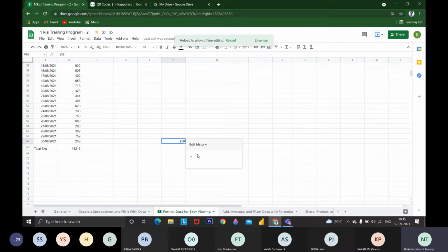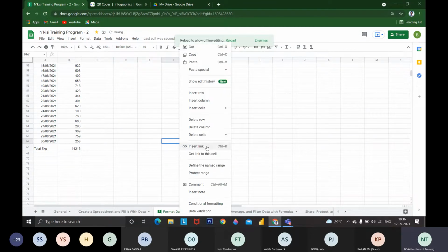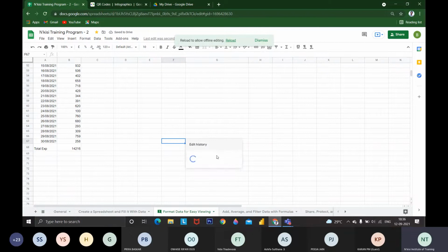We need not worry about any data in it. Every piece of data is completely retrievable, as the owner. Even if we give editor access to anyone, we can monitor all the changes made by him. Like this, I added 258 on September 12 at 18:35. This is the time I made the changes. Now I am deleting, so I have deleted some data from here. Deleted 258. You can see this, right?